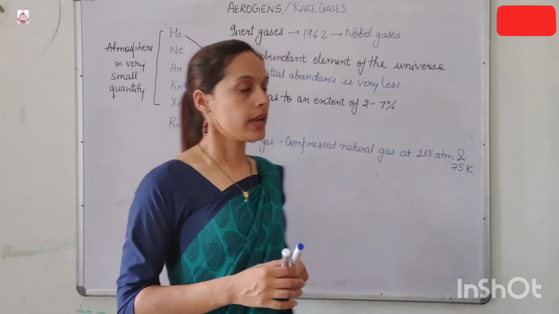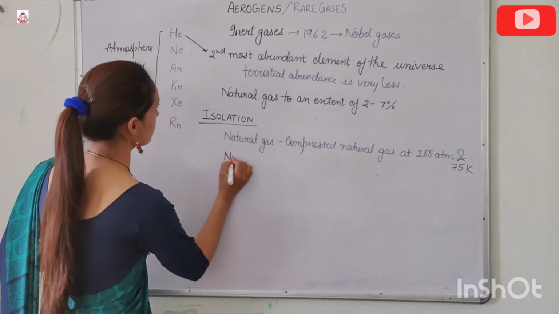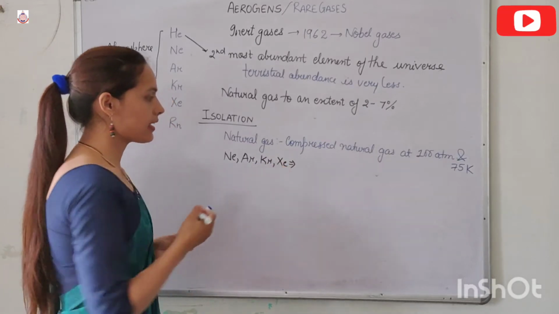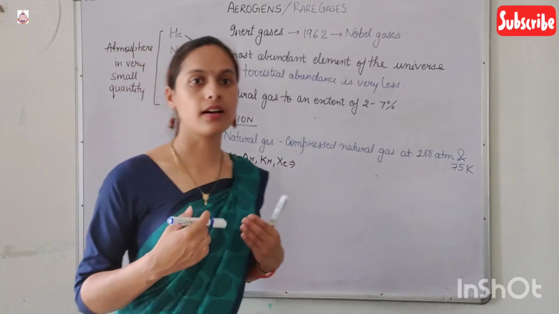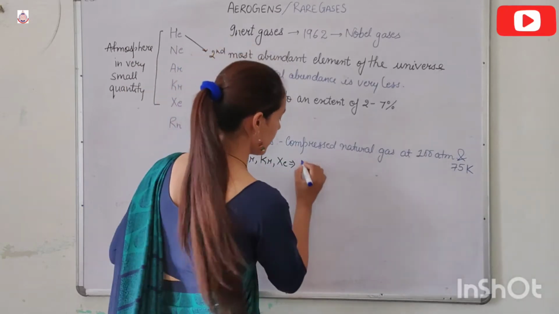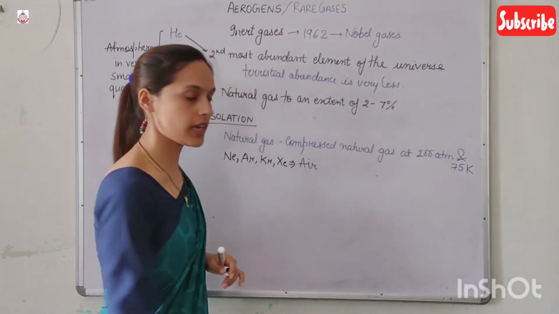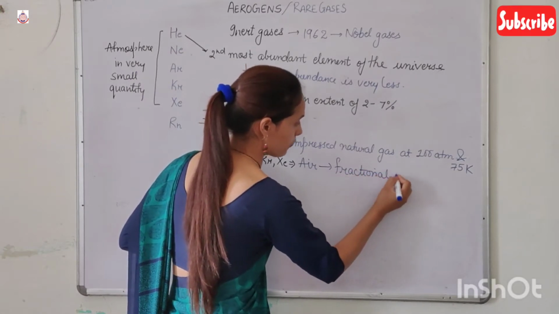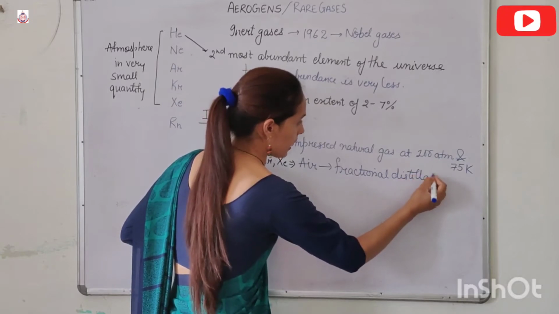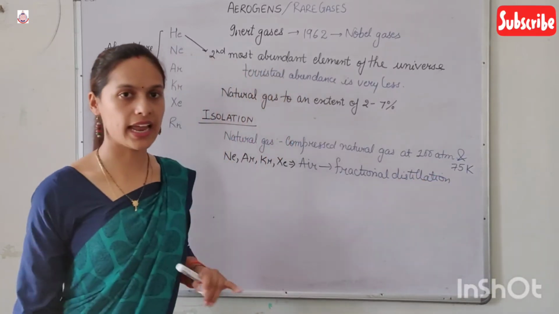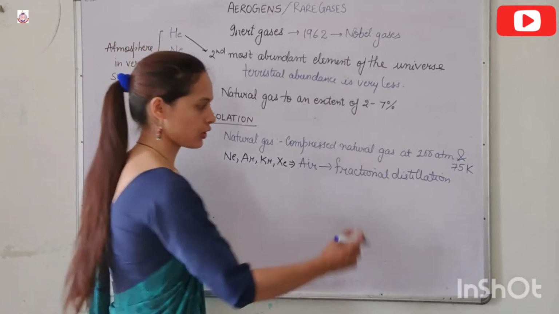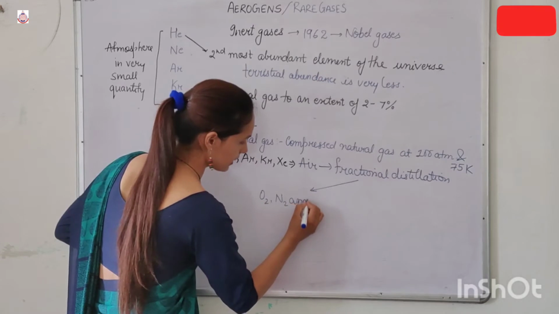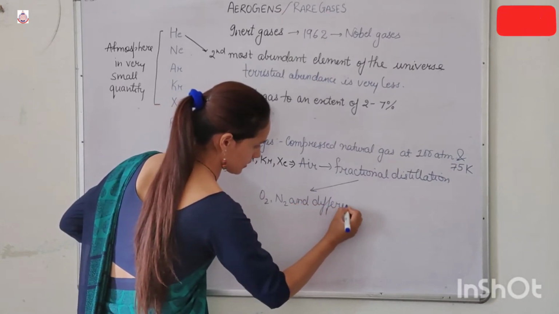Now if I talk about neon, argon, krypton and xenon, these are isolated from the air with the help of fractional distillation. In our junior classes, we have studied that by doing the fractional distillation of air, we get O2, N2 and different noble gases.